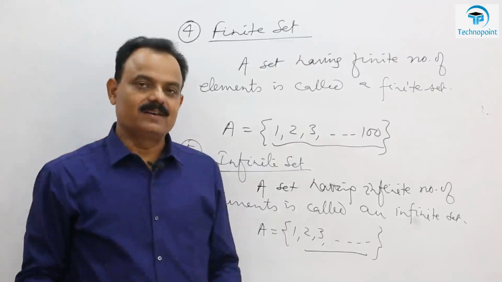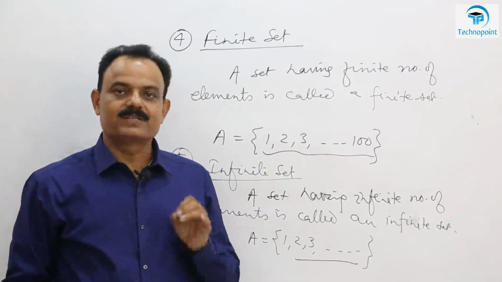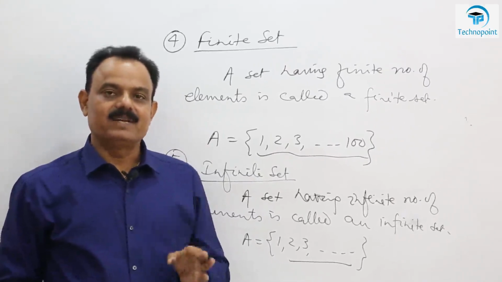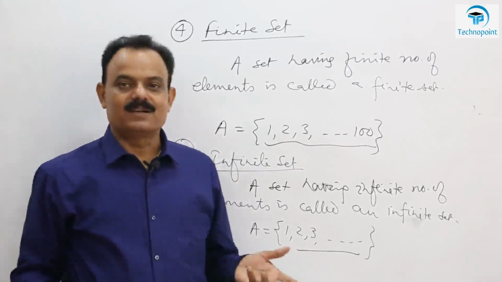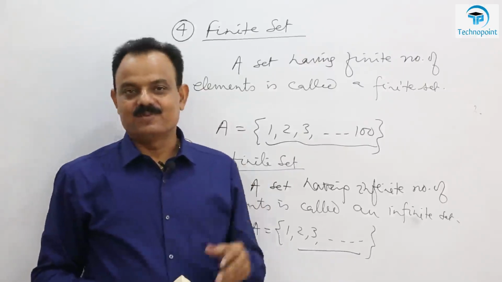So these 5 are the types of set based on the number of elements present in it. So these are very easy, you have understood well, I think. So let us move to another.